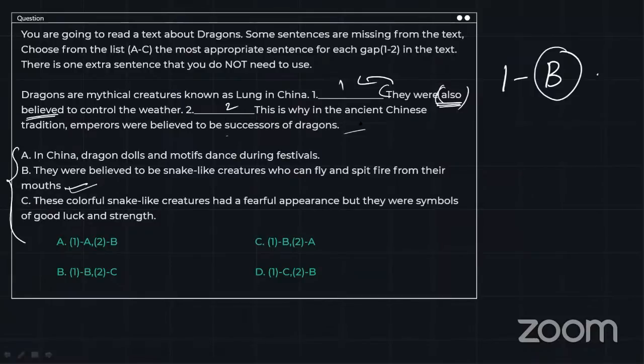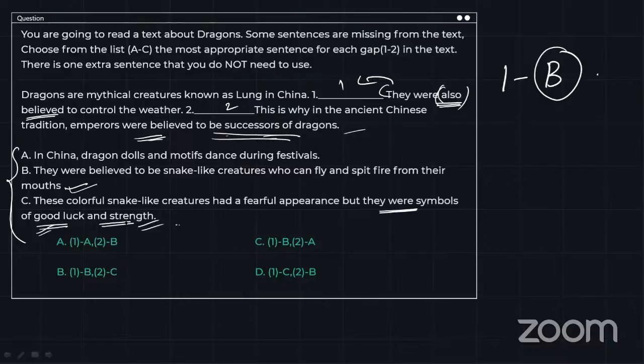This is why in ancient Chinese tradition emperors were believed to be successors of dragons. Now, why did the kings or the emperors take the dragons as the successors? Because they were symbols of good luck and strength. What does an emperor need? An emperor needs good luck and strength. Because these dragons were symbols of good luck and strength, that is why the emperors were believed to be the successors of dragons, right?